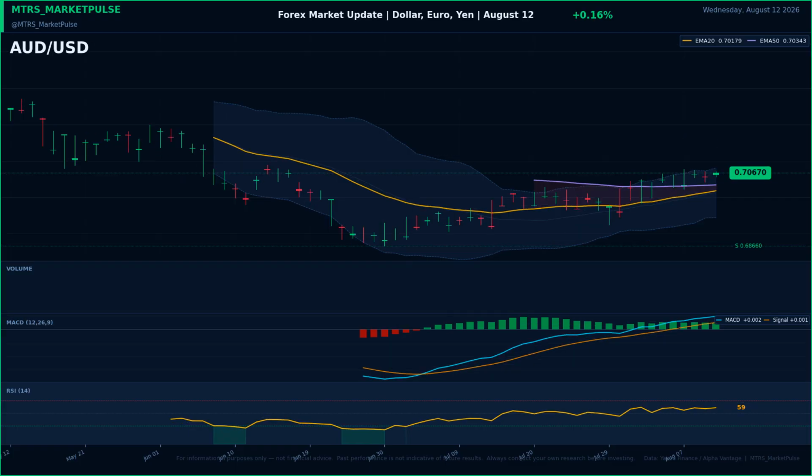Australian dollar to US dollar is trading at 0.7067, gaining 0.16% on the session. The Aussie dollar closely tracks commodity prices, especially iron ore, and Chinese growth signals.